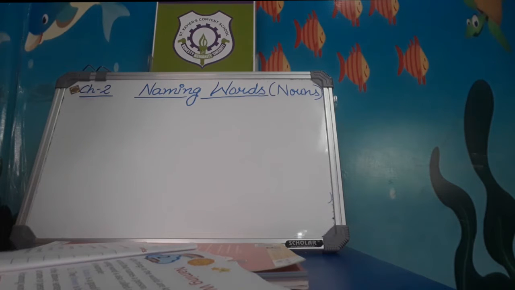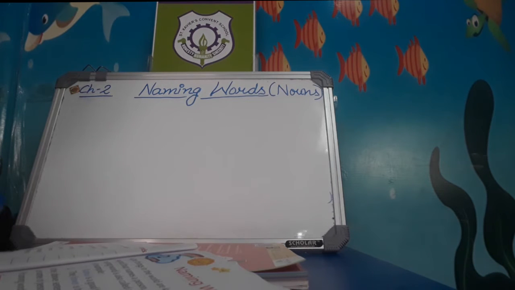A naming word is also called noun. And what is noun? Noun is a name of any person, like your friend, your mother, your brother, your sister, any place like Delhi, Mumbai, Calcutta, Lucknow, Agra, Kanpur, these are the place names. And things like table, chair, blackboard, tiffin, bag, lunch box, these are the things. And everything, place, person has their name.